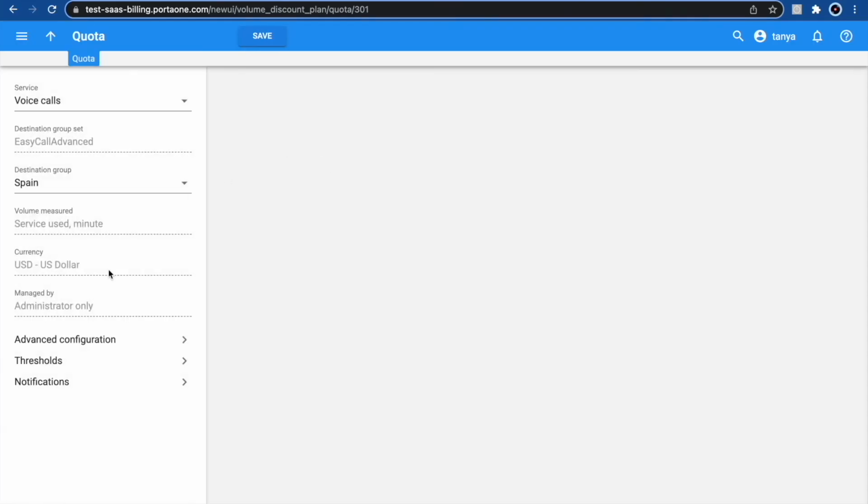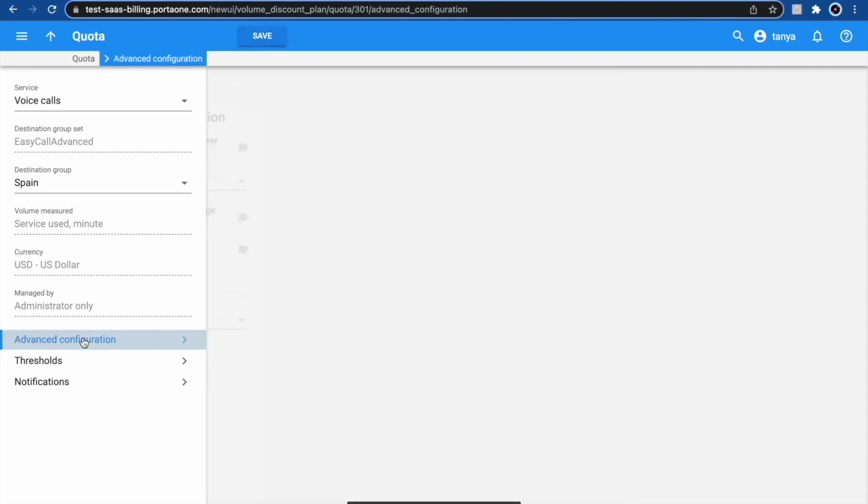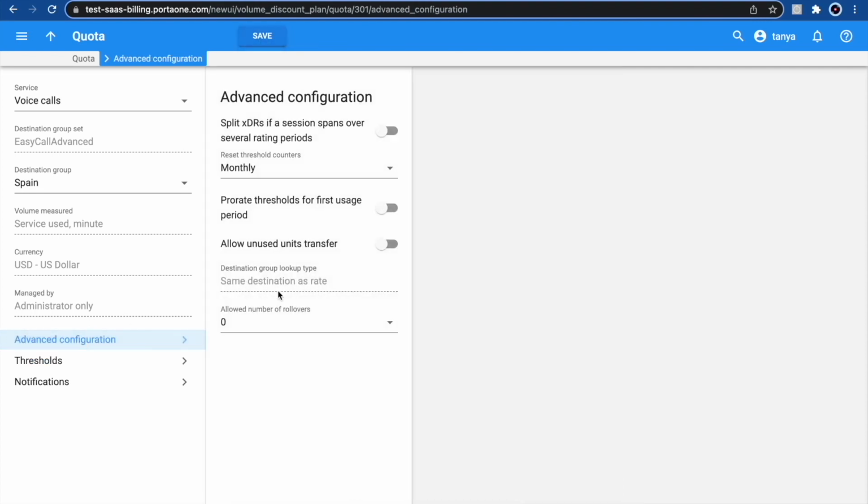And now we can edit our volume discount group type quota. So first of all, we need to set our thresholds. In the first place, let's change our threshold unless we want to keep it unlimited for a reason. For example, 200 minutes quota. Let's click save and go to advanced configuration and see what else we can set here.